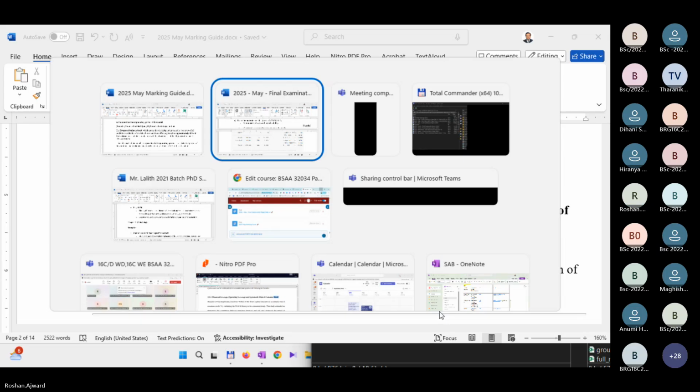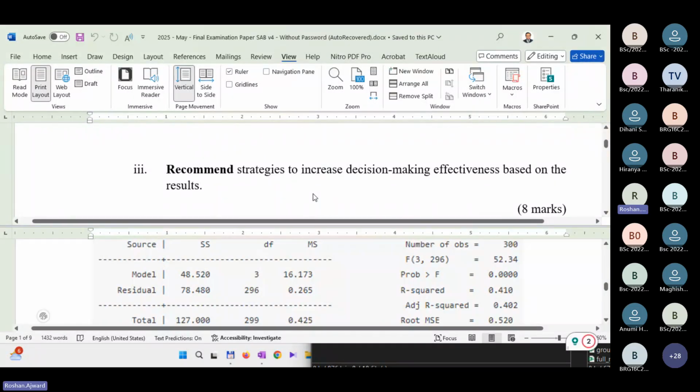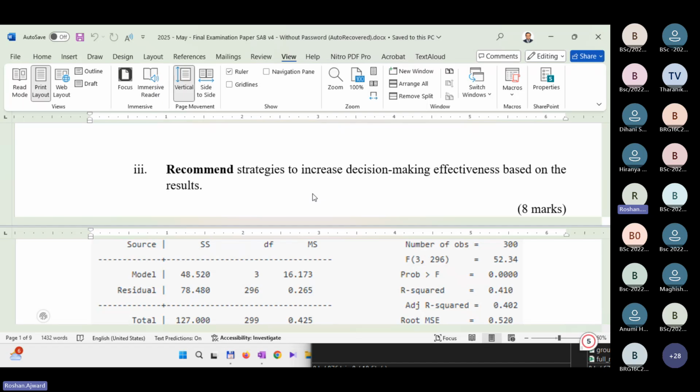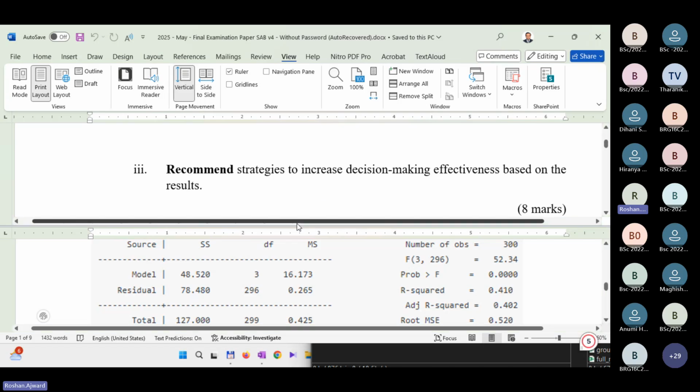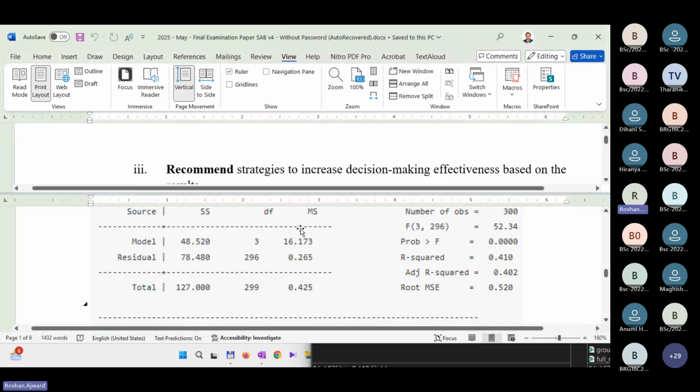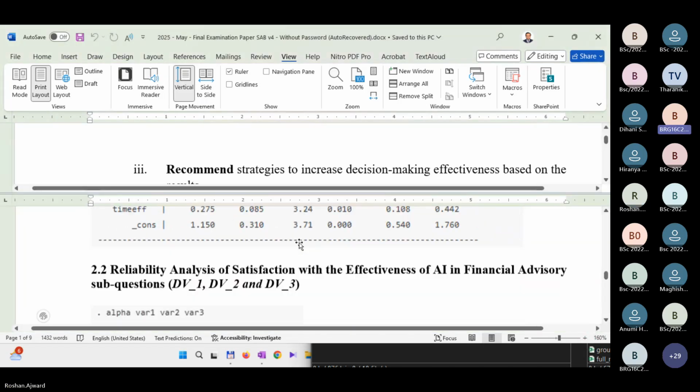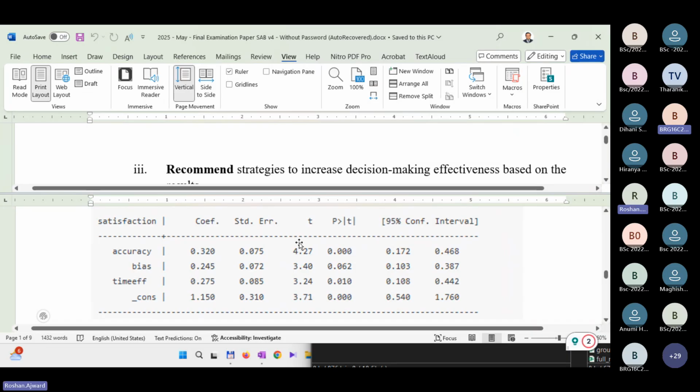So then recommend strategies to increase decision-making effectiveness based on the results, right? So to increase the satisfaction related to this, what kind of recommendations can you give? To give recommendations, what do you have to look at? We need to check whether the variables are significant or not. Very good, excellent.